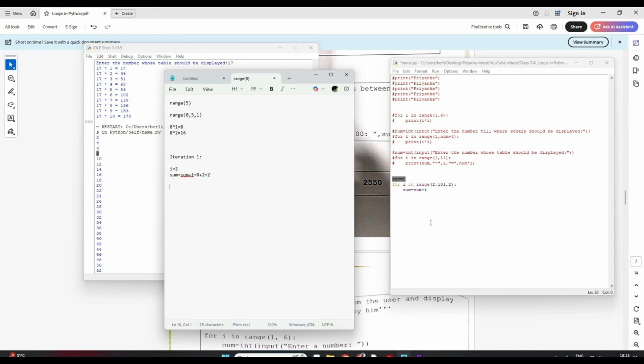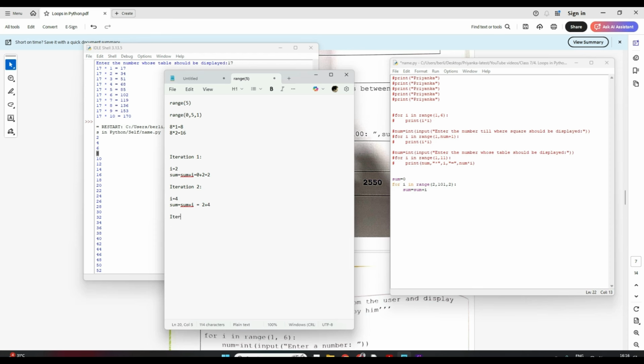Now when this goes up, in iteration 2, my I becomes 4. Is it clear? I becomes 4 now. Now sum is equal to sum plus I. What will this be, tell me? Here, see, it did not go to this line again. This is only one time. Now here my sum is this sum, which is 2. So here it will become 2 plus I, meaning 4. Clear? So see, I keep on adding.